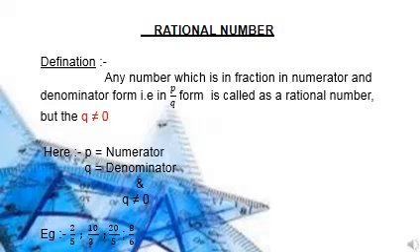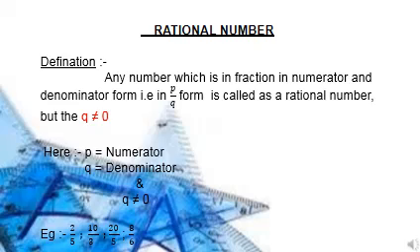Here the definition says that the number should be in fraction form, in p upon q form, but q should not be equal to 0. Q can be any number, but it should not be 0. Here any number can be -1, -2, -3, 1, 2, 4. Here p is the numerator, q is the denominator, and q should not be equal to 0.